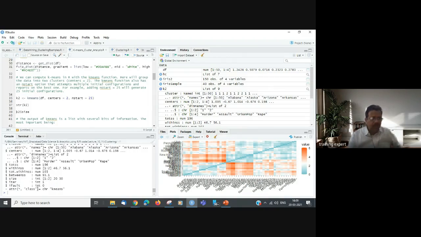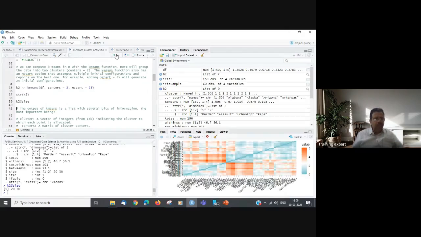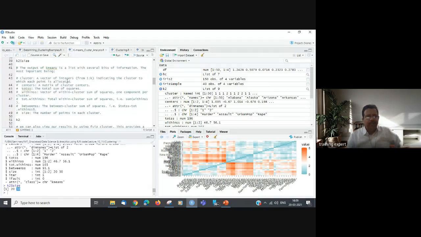So this is the structure of the k2 object. Now we will see the size of it. Two clusters have been created with sizes 20 and 30, so 50 states have been clustered into two of them. The output of k-means is a list of several bits of information, the most important being cluster, a vector of integers from 1 to k. It also contains the centers of the clusters. You see there, two centers are created.